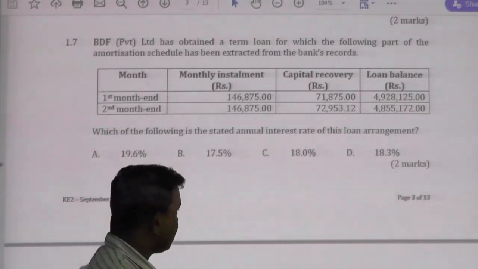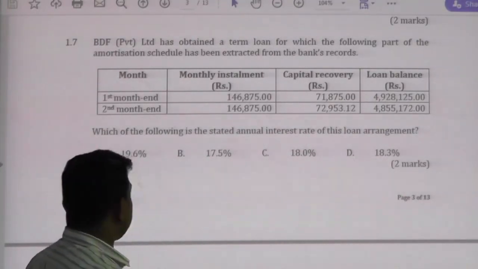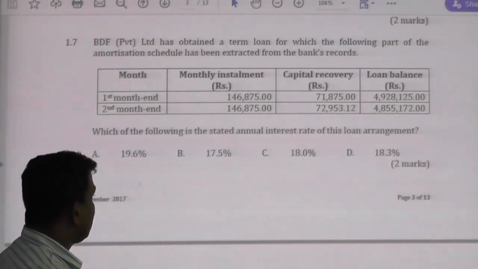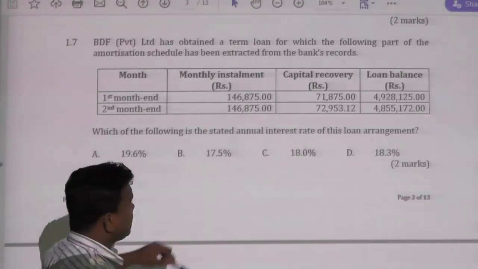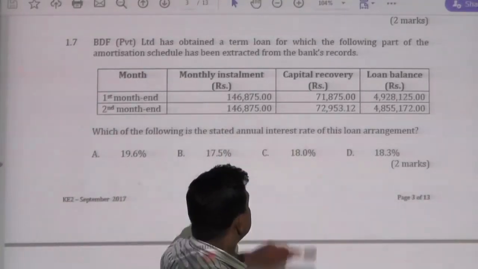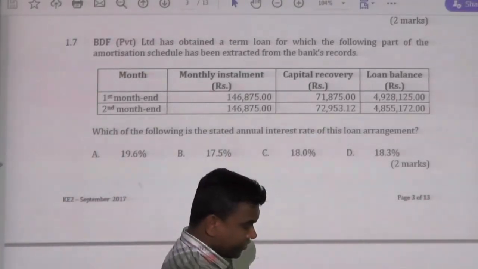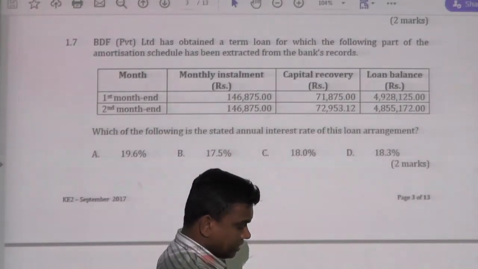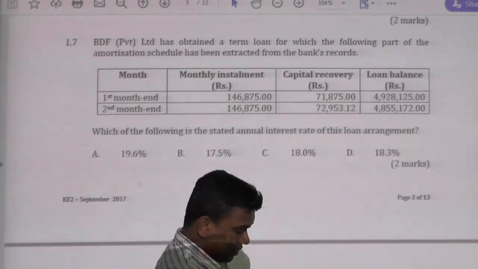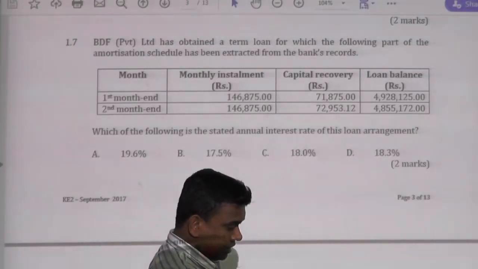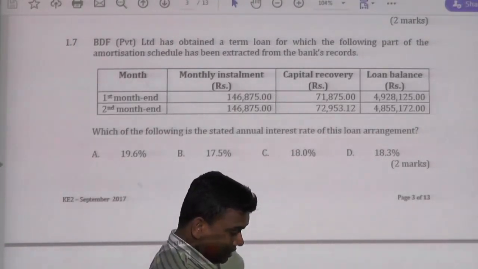Sorry, I did not get the answer. Which of the following is the stated annual interest rate of the loan arrangement? This is the monthly installment, right? This is the first installment. This is the capital. Therefore, the interest difference is 75,000. The loan will be the sum of these two, 5 million. Divide by 5 million, then you will have the answer 1.5.